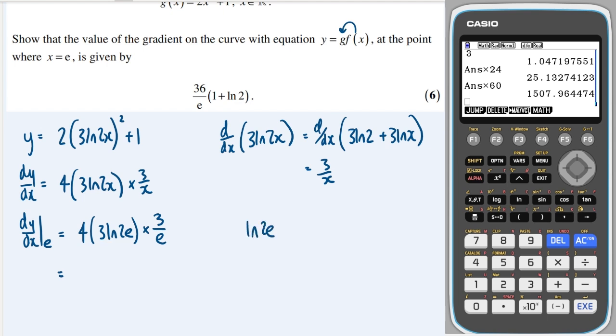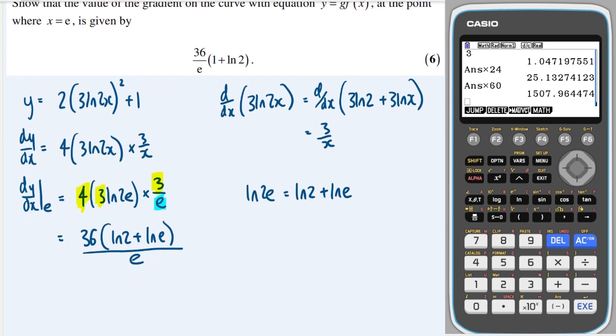So ln of 2e is equal to ln of 2 plus ln of e. And what about the numbers here? We're going to have 4 times a 3 times a 3, so that's 36. And we're going to have ln of 2 plus ln of e, and that's all going to be over e because of this. So that's the same as 36 over e, and this ln of e, well, ln and e cancel, that simplifies to 1, so that's where we get our 1 from, and that's where we get our ln 2 from.